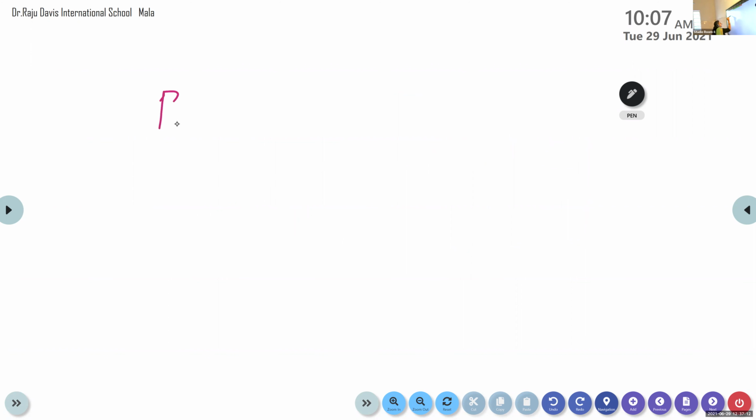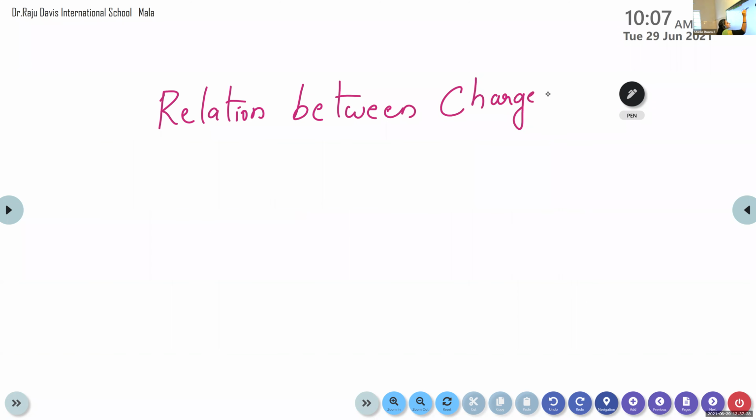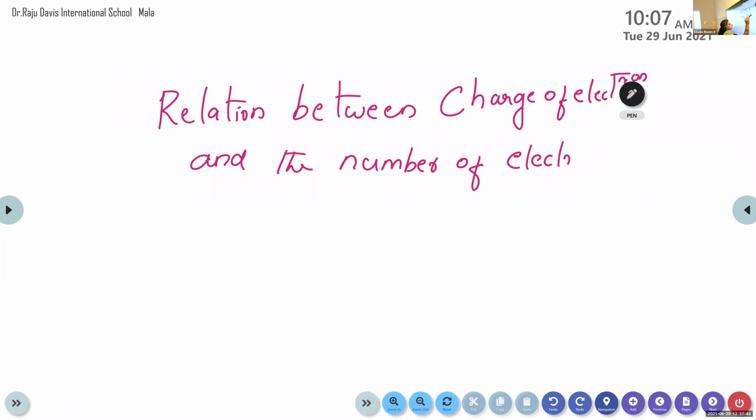Write the next subheading, relation between charge of electron and the number of electron. These are all some extra information for you before doing the numerical.